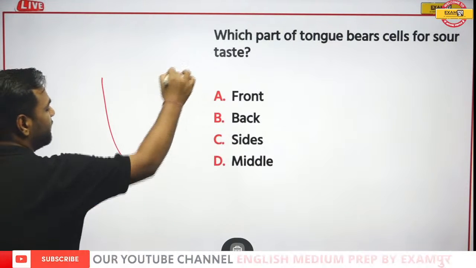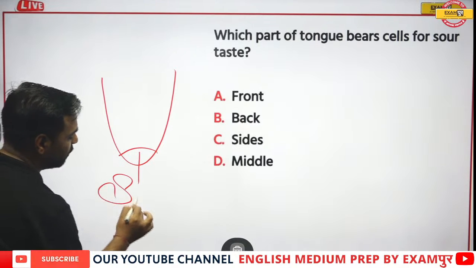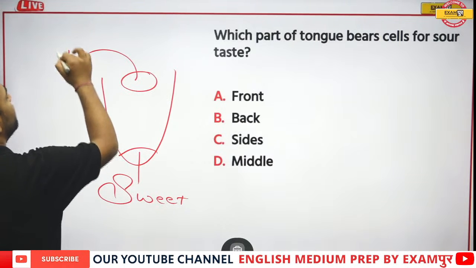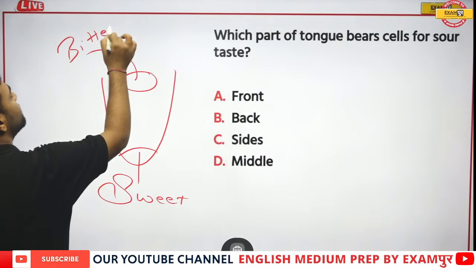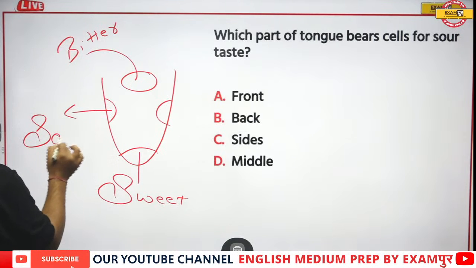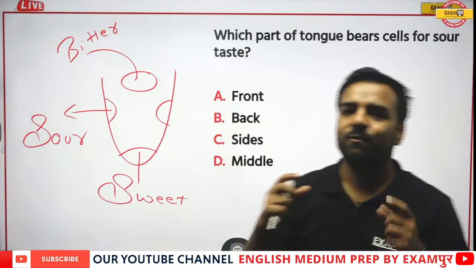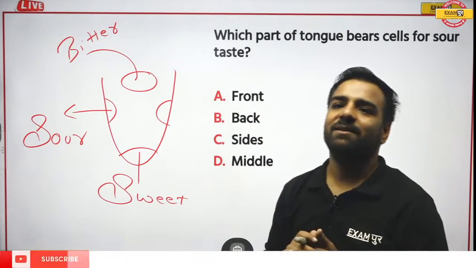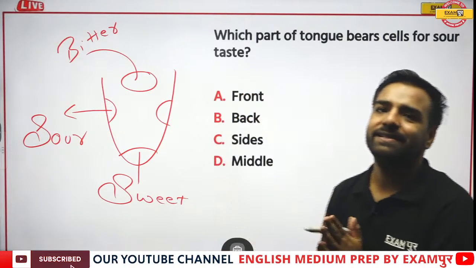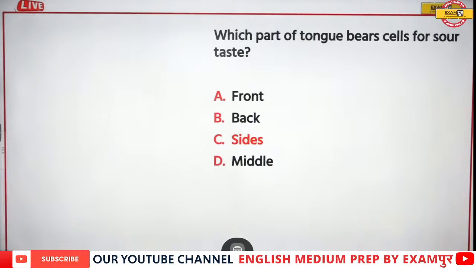See, if I draw the tongue structure, I've already discussed, this particular part in the front is going to tell you about the sweet taste. If I talk about the back part, it will tell you about the bitter taste. But if I talk about this side part, this is actually going to tell you about the sour taste. So this khatta would be there on the side part. Ankit is saying yeah. So whenever you eat tamarind or any product which is sour in taste, you will get it on the sides. So here side would be the correct answer.